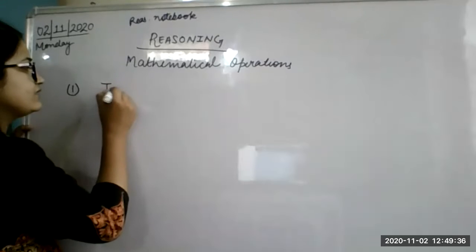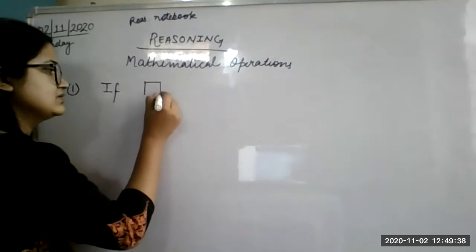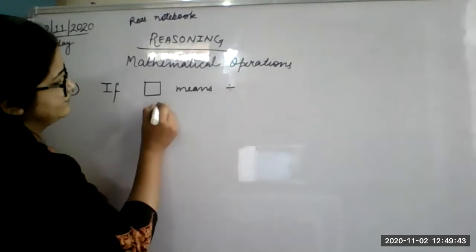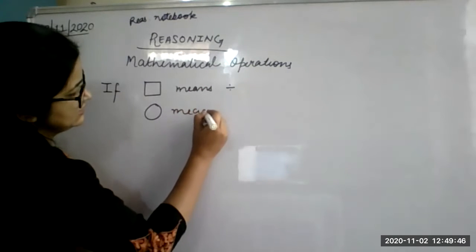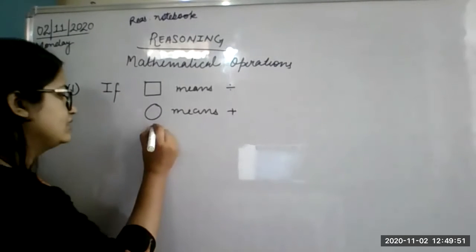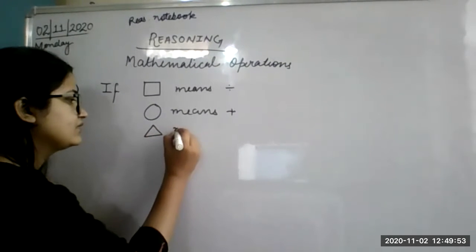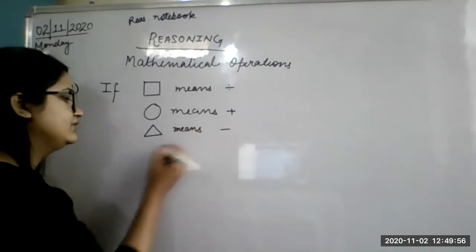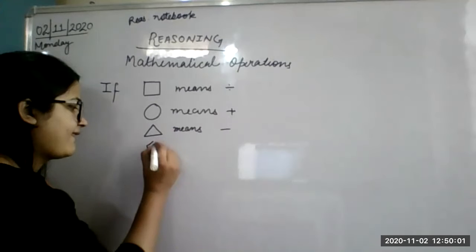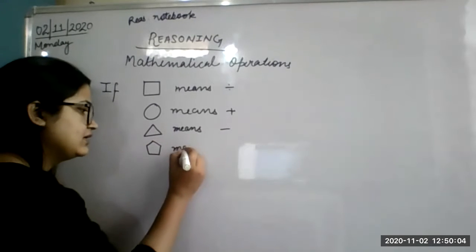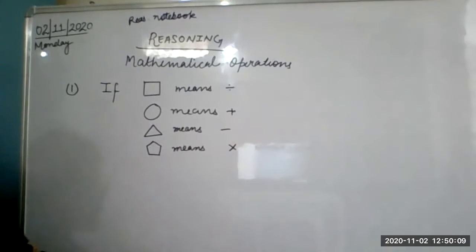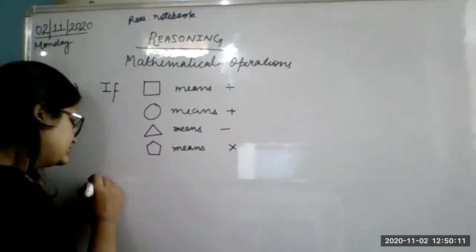Write this. If box means, this type of question we have already done. Divide. Circle means plus. Triangle means minus. And this pentagon means multiply. Okay, do like this. Solve.